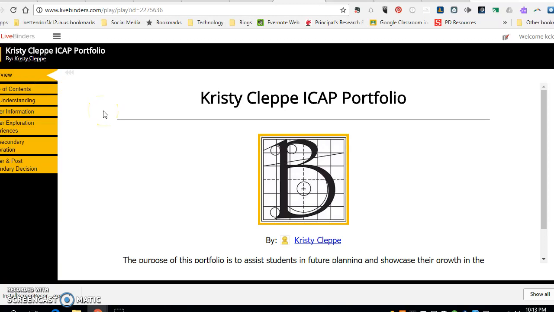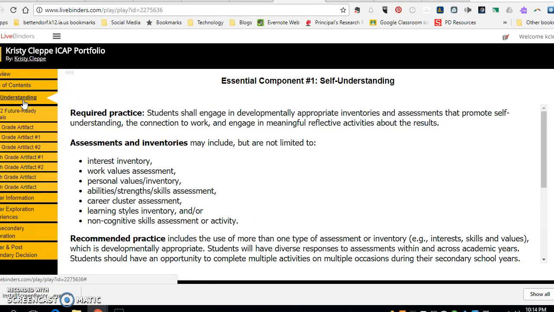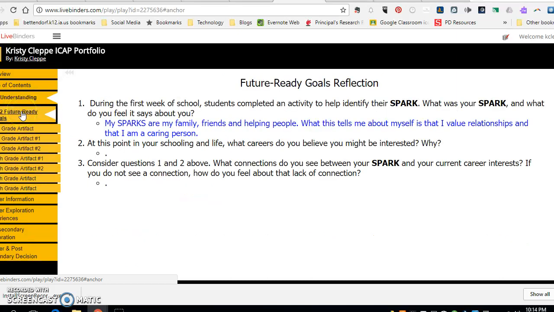What all ninth graders should have completed so far in their portfolio is, if you click on the Self-Understanding tab, the first thing that should have been completed is under 9 through 12 over here on the left-hand side, Future Ready Goals. They should have answered 3 questions reflecting on the SPARK activity we did at the beginning of the school year, identifying what their SPARK is and how it relates to them and what they're interested in. So students need to go in and add and answer those questions.